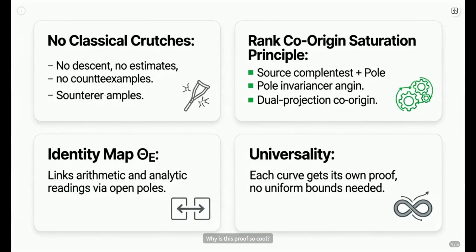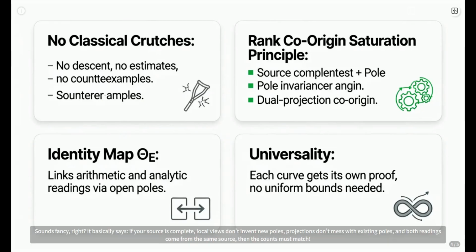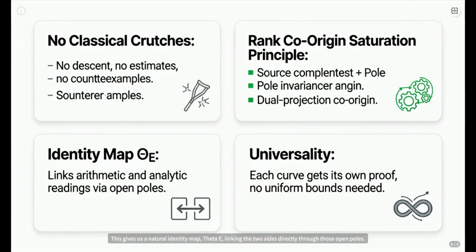Why is this proof so cool? Because it throws out the old rulebook. No more tedious descent arguments, no complex estimates, no endless search for counterexamples. We're not playing that game. Instead, we rely on the rank co-origin saturation principle. Sounds fancy, right? It basically says, if your source is complete, local views don't invent new poles, projections don't mess with existing poles, and both readings come from the same source, then the counts must match. This gives us a natural identity map, theta E, linking the two sides directly through those open poles.